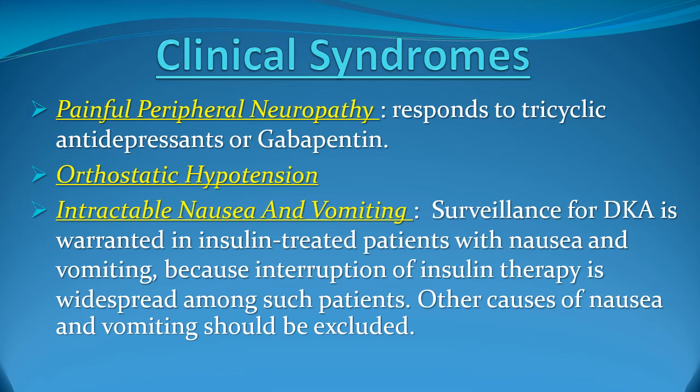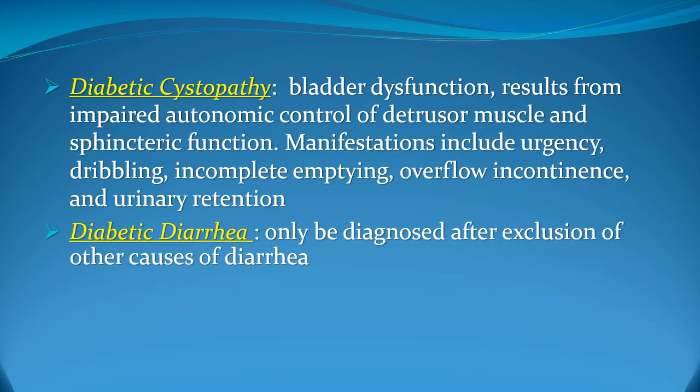And in this case, it is very important to differentiate this gastroparesis from other causes, for example diabetic ketoacidosis and other causes of nausea and vomiting. Another form of diabetic autonomic neuropathy is diabetic cystopathy, which is the autonomic involvement of the bladder, and it leads to bladder dysfunction. The manifestations include dribbling and incomplete emptying of the bladder.